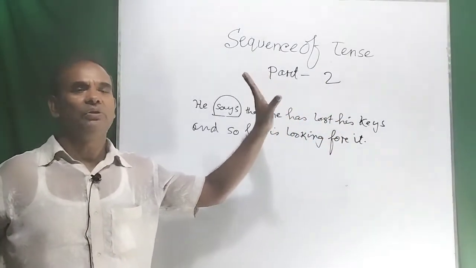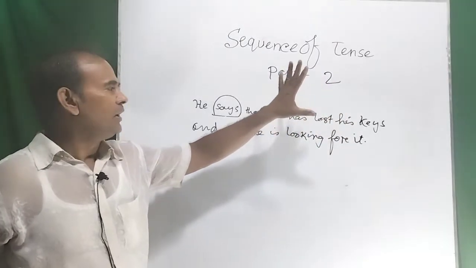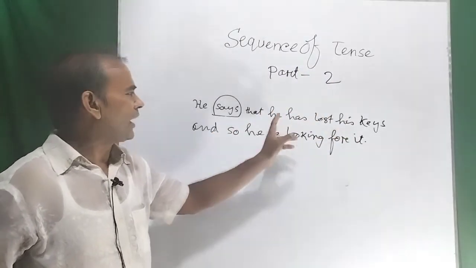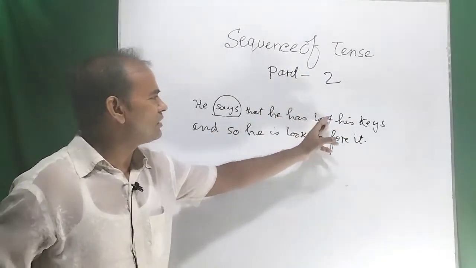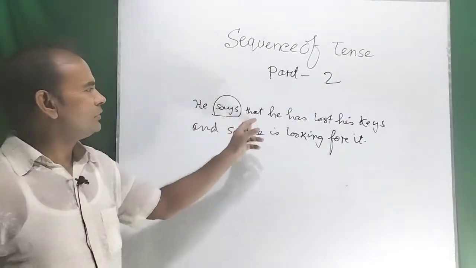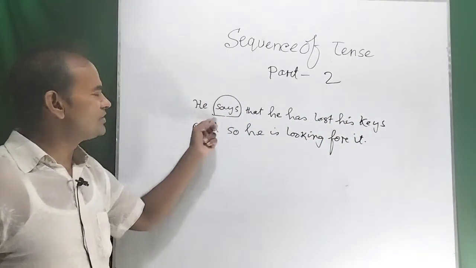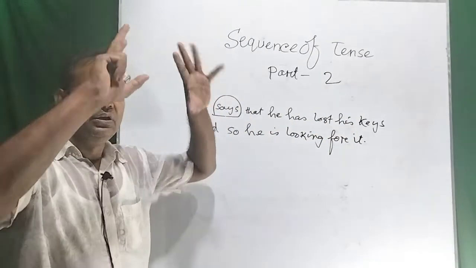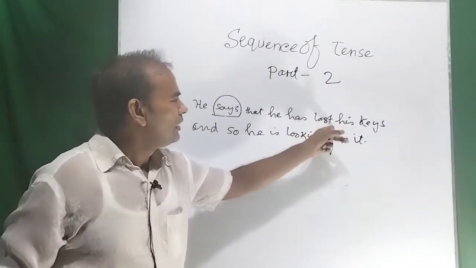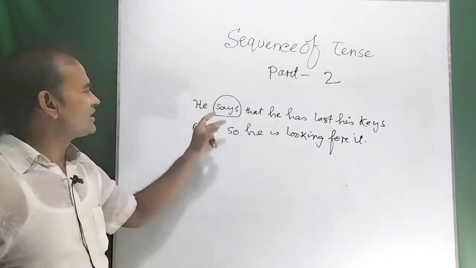This is possible because the action has been done previously. He has lost his keys. This action has been done previously. So this is the present perfect, and this one, says, is the present tense. Now this action took place before, and this action takes place now.